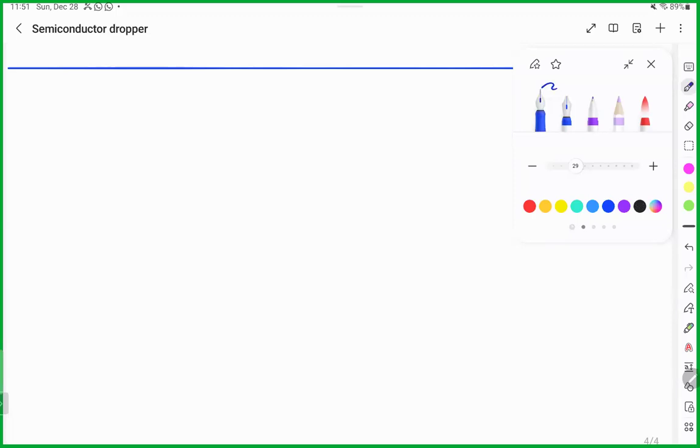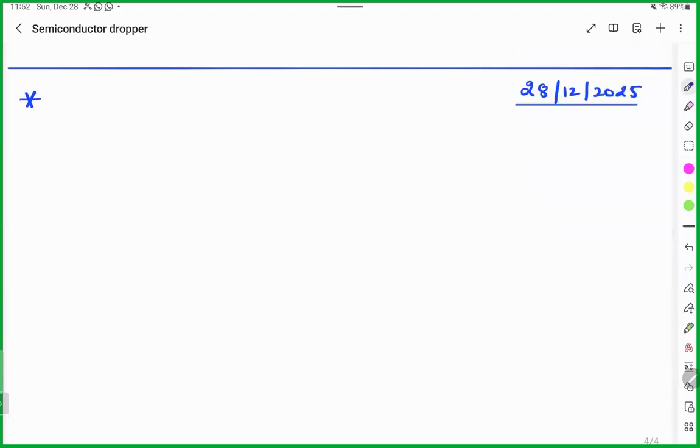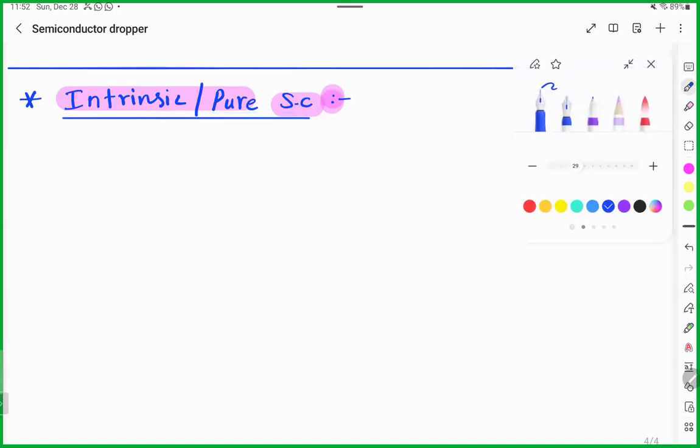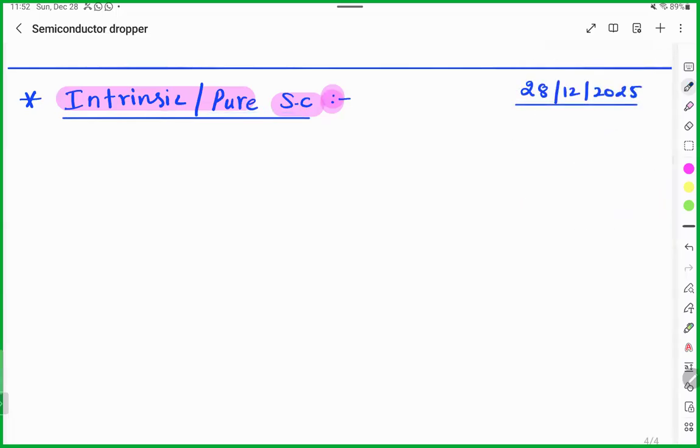Now we can move to the next topic, and topic name is intrinsic semiconductor or pure semiconductor. So when we talk about this semiconductor, what happened in this situation?